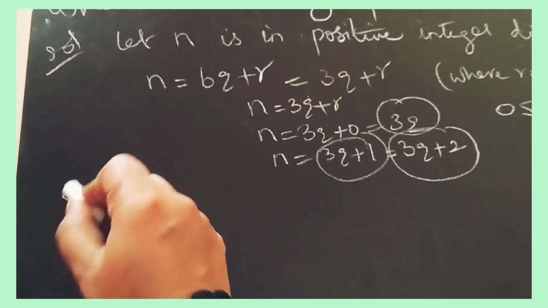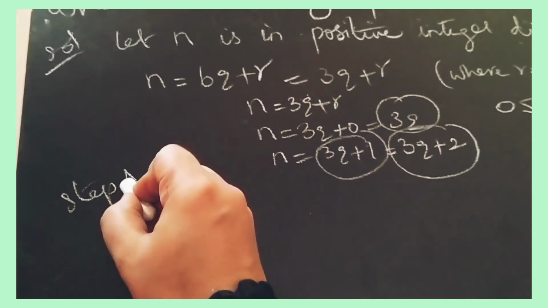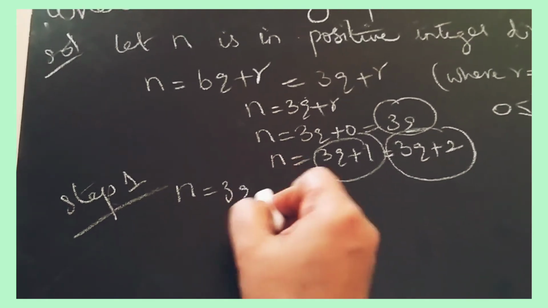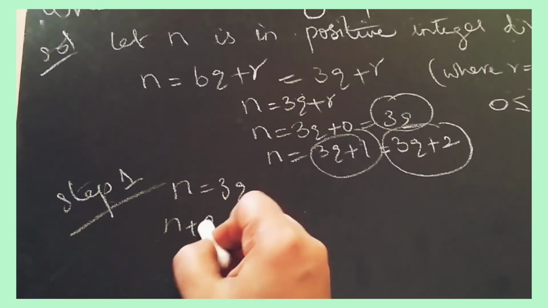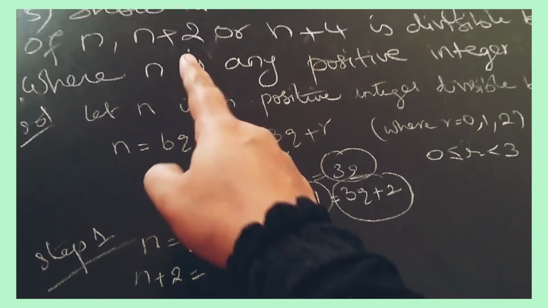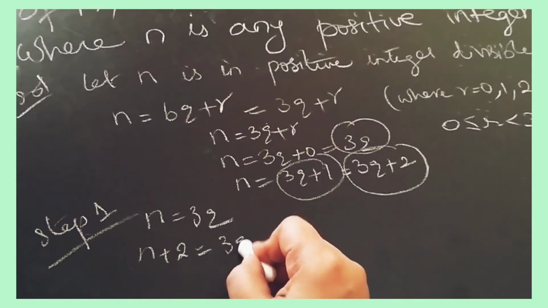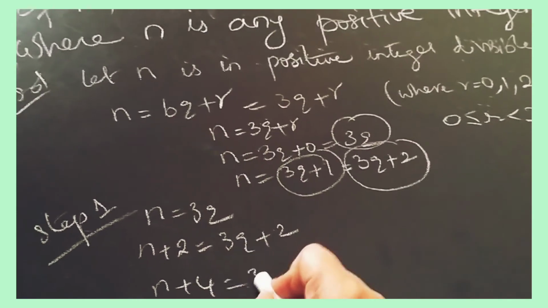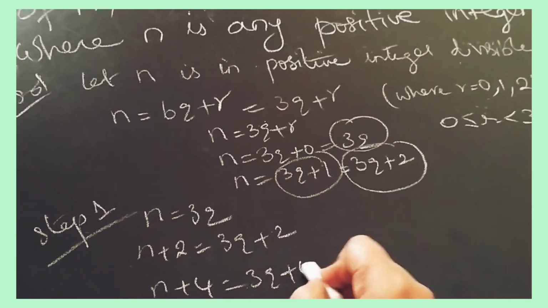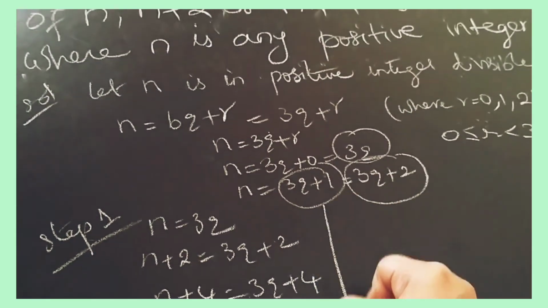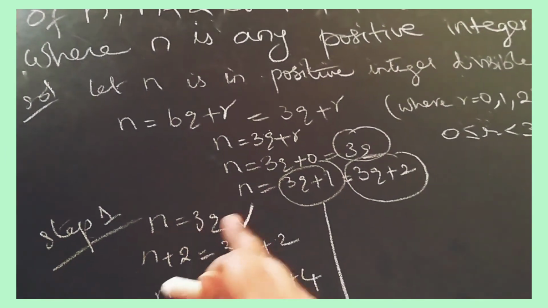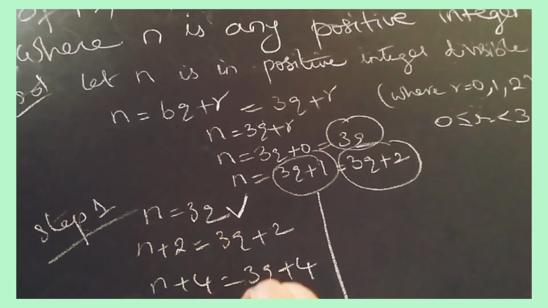In step 1, n is equal to 3q. n plus 2 is 3q plus 2. n plus 4 is 3q plus 4. In this step 1, only one is divisible, that is n is equals to 3q. These two are not divisible.